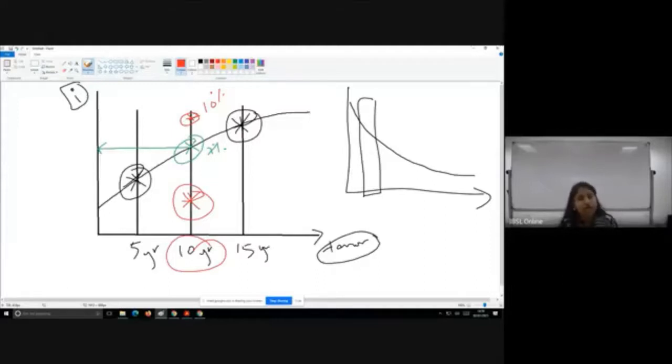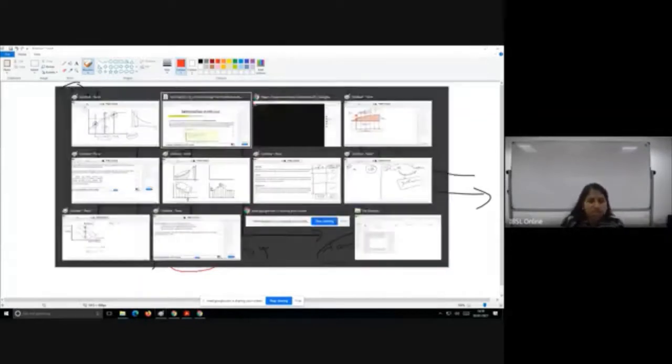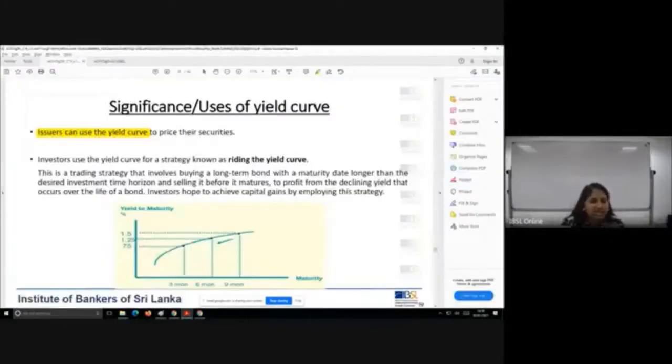But if you are an issuer who has certain issues in the company, not so good, you have to compensate with a higher interest rate and thus give it at a low price to attract more investors to buy your security. So this guideline is given to issuers through the yield curve.